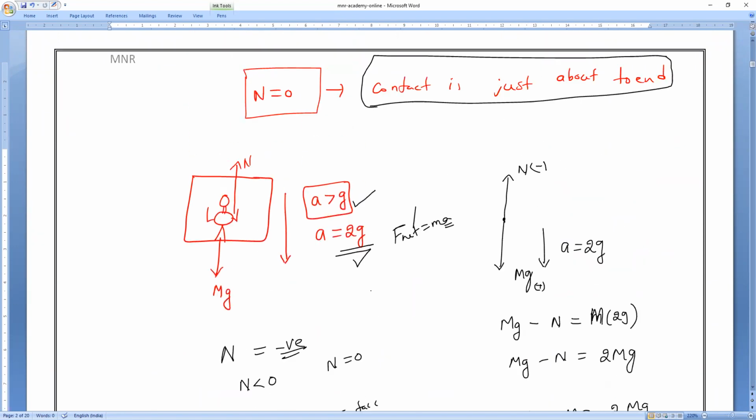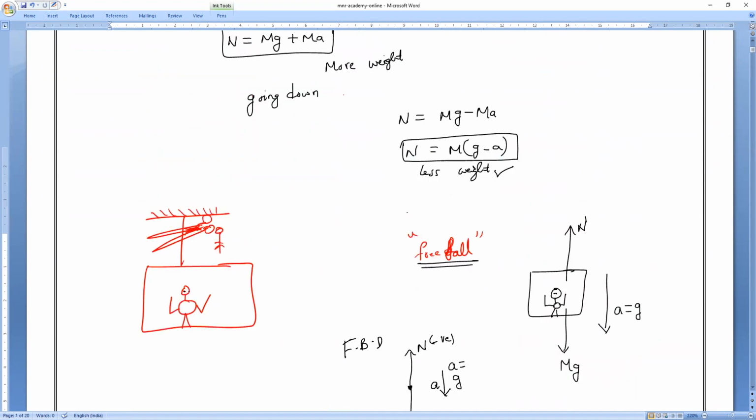So this is about a lift problem when the lift is in free fall. Suppose the string of the lift breaks, or the wire gets damaged. This is what will happen. Do you all understand, all of you?